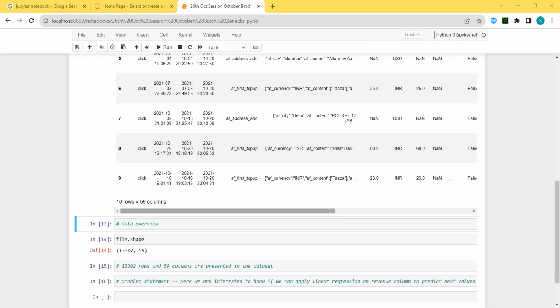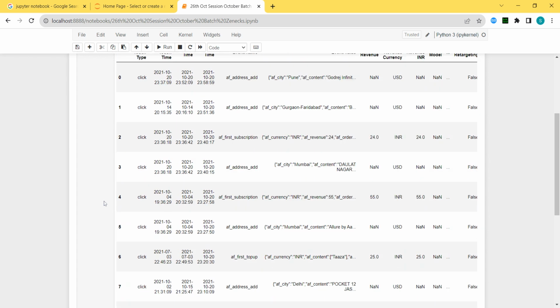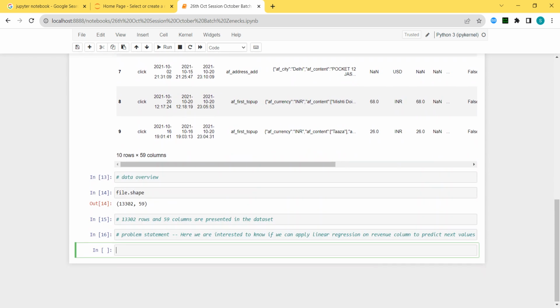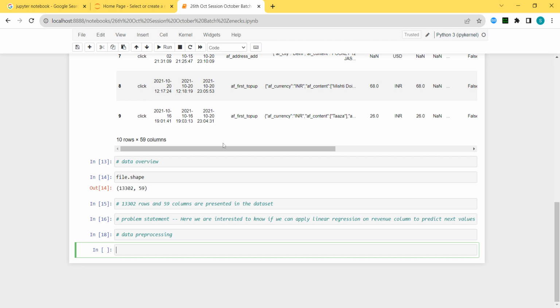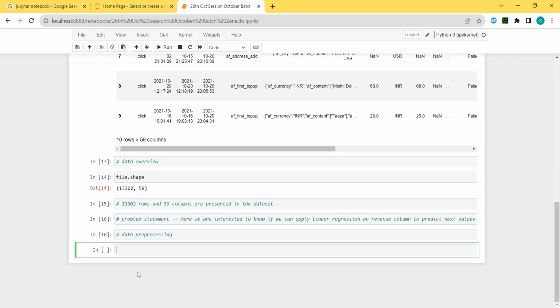Okay, done. Now we have to first of all understand why I have written the problem statement over here, because I am going to start the data pre-processing. In the data pre-processing, whatever columns are irrelevant to us, I'm going to remove. I can see many columns are there, which are irrelevant.